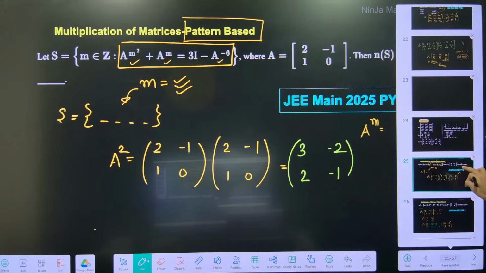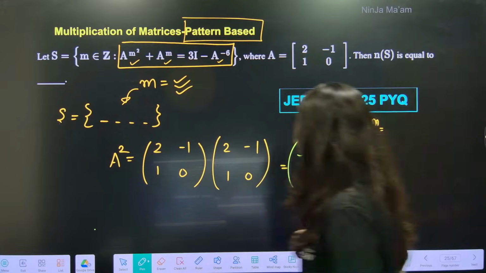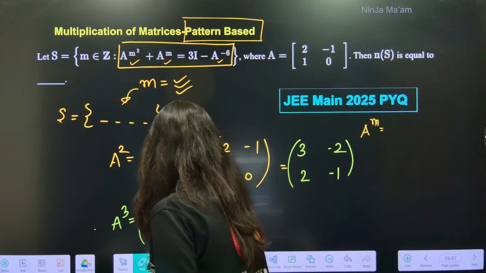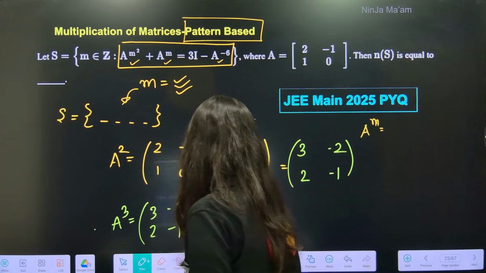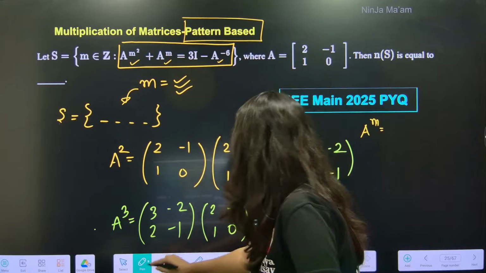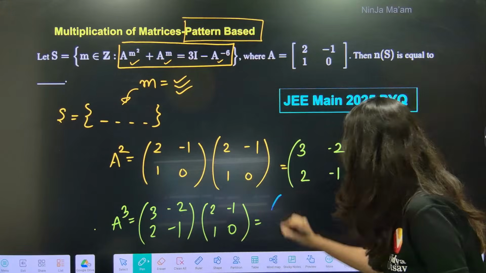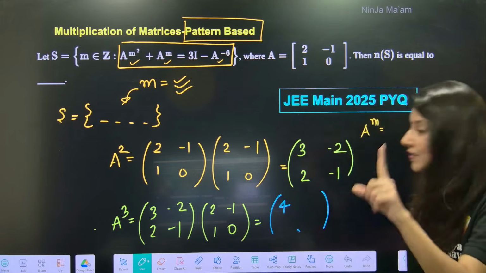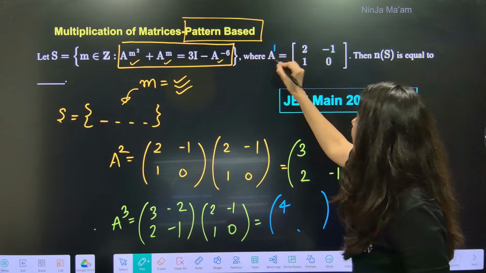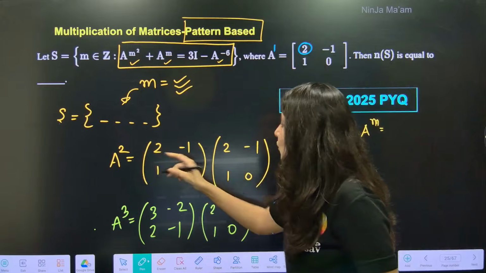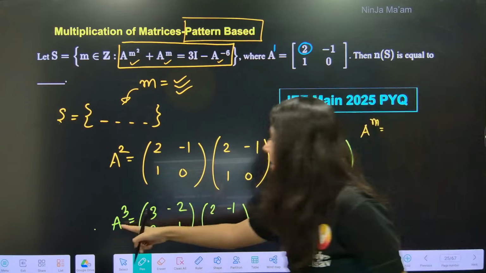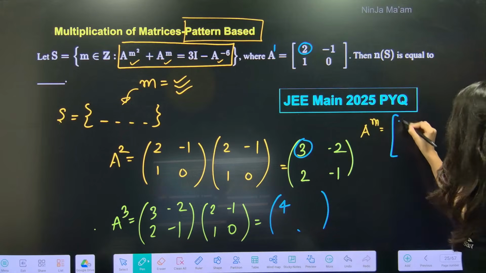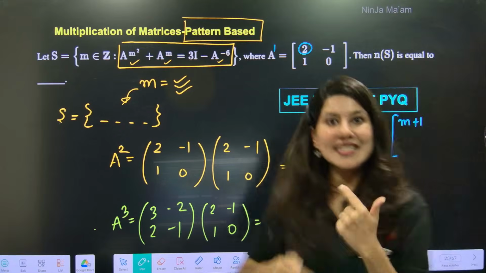Everybody, A square? Yes. Now let's talk about A cube also. Because right now A square will give you the clarity, but A cube will give you absolute clarity. So some patience you need to have. A cube: row 1, column 3, 2 3s are 6 minus 2, 4. Can you see? Start noticing. A power 1 is having 2. A power 2 is having 3. And A power 3 is having 4. So can you please tell me what will be A power M? A power M will be M plus 1. This is how the pattern is there.